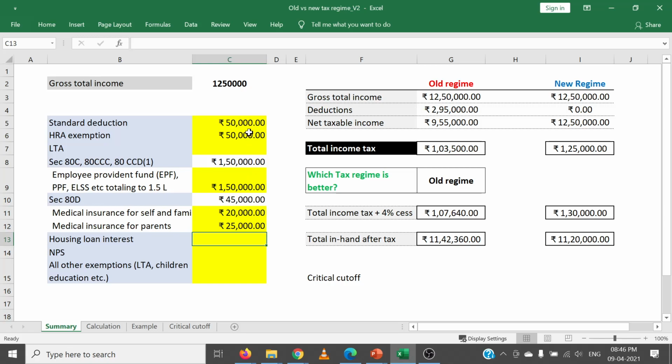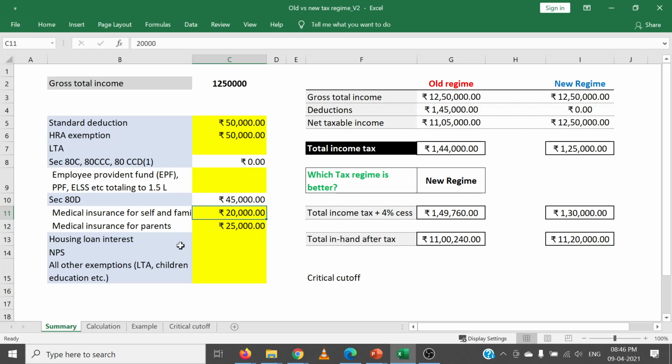Now let me remove all these savings and deductions. I'm removing this. As soon as I remove section 80C savings, you can see that the new regime is much better. It is having 1,30,000 as taxes, whereas in the old regime, your tax is 1,49,000.